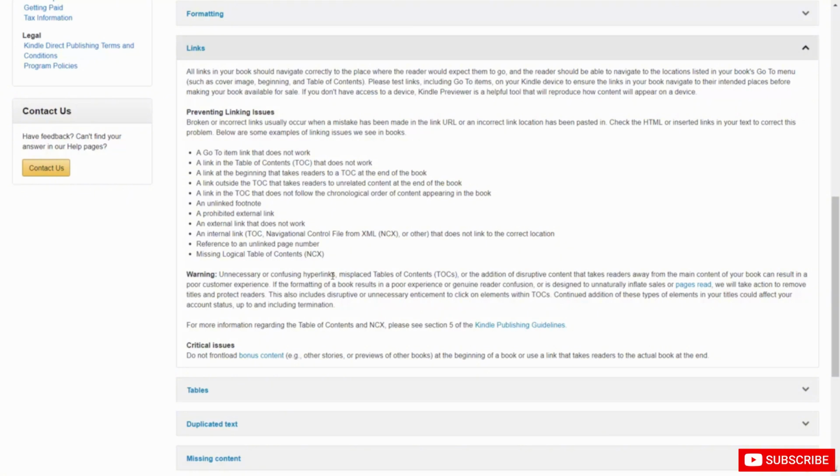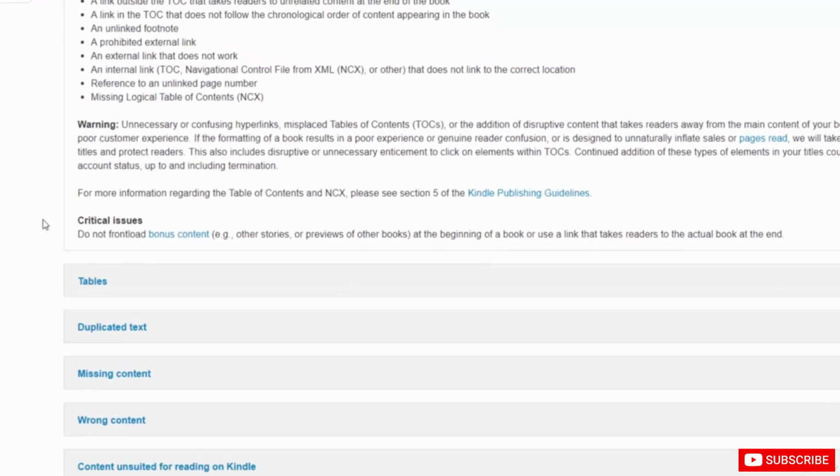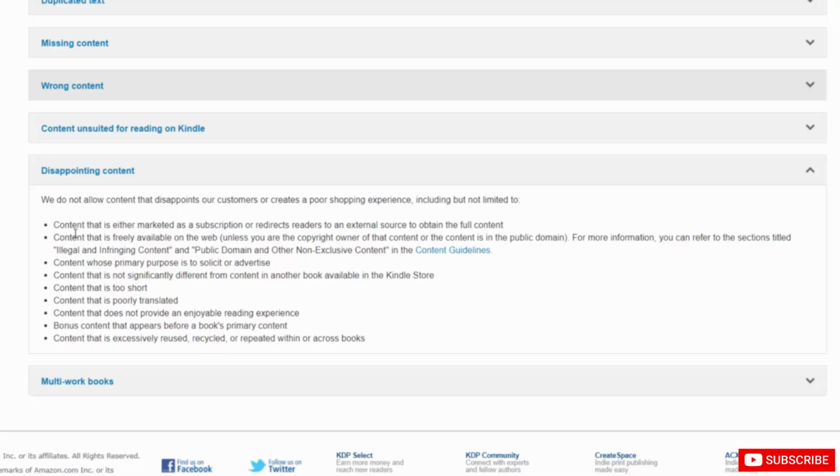Again, if you're going to use hyperlinks, you don't want your book to be one long hyperlink or one long promotion. For example, what you don't want to do is to have your bonus content or anything leading to all of your other books or other content at the front of the book. Again, this is a poor user experience. They want you to give the reader what they paid for and to be upfront about that. What you want to pay close attention to is going to be found in the disappointing content area.